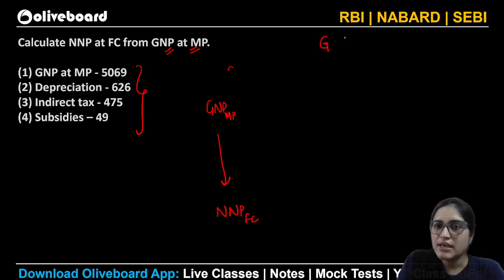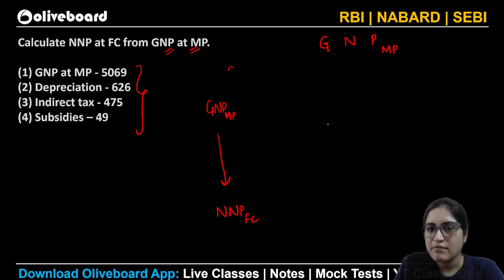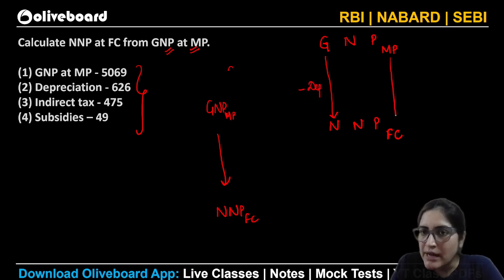So when I say GNP at market price, and when we say NNP at factor cost, how will you approach it? When I go from gross to net, I will be subtracting depreciation. And when I go from market price to factor cost, I will be subtracting the indirect tax and adding the subsidy.